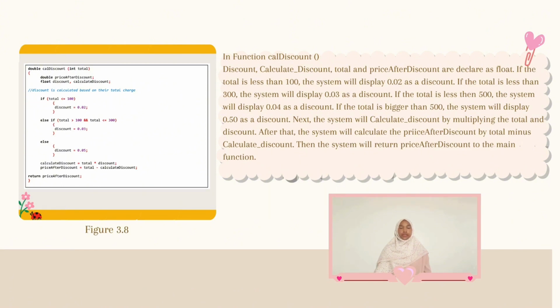Next, the system will calculate discount by multiplying total with the discount that is received by the user. After that, the system will calculate price after discount by deducting the calculate discount from the total. Then the system will return price after discount to the main function.